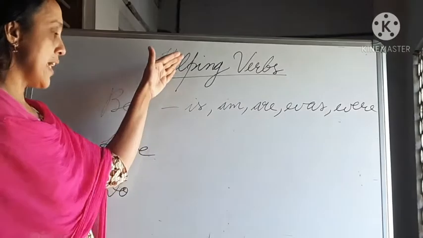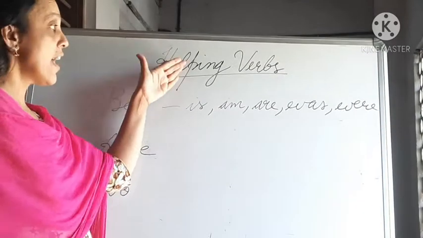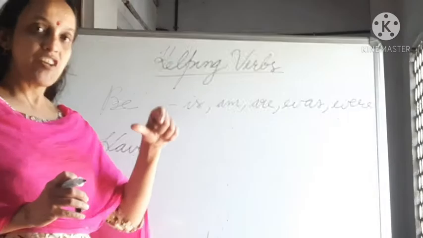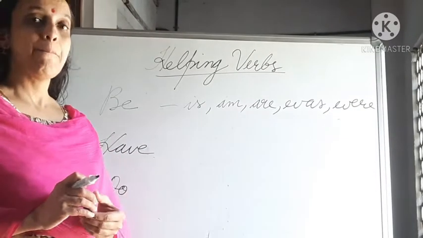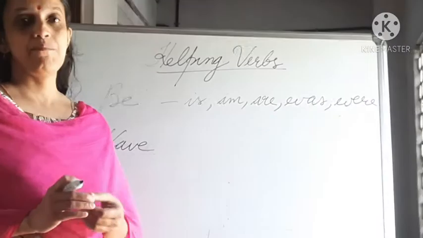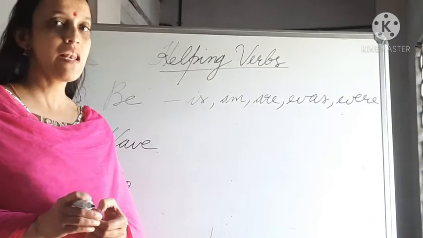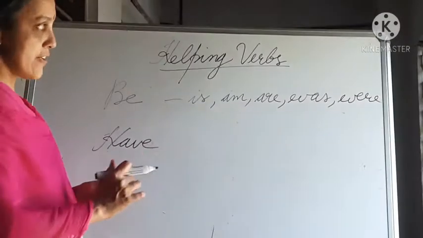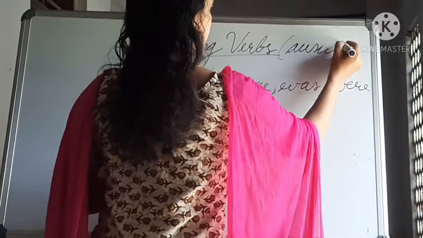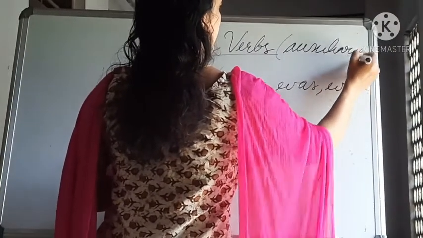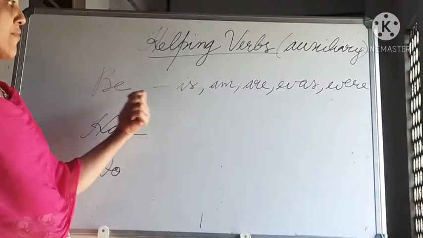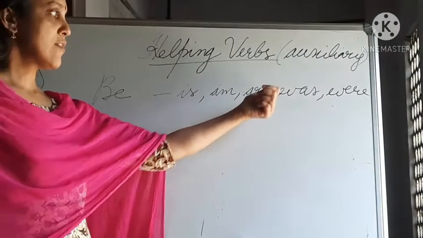And helping verbs. The word is what? Helping verb means they help the main verb. They are used before the main verb. So they are used to support the main verb. That's why they are known as helping verbs. Helping verbs are otherwise known as auxiliary verbs. So be forms are is, am, are, was and were.